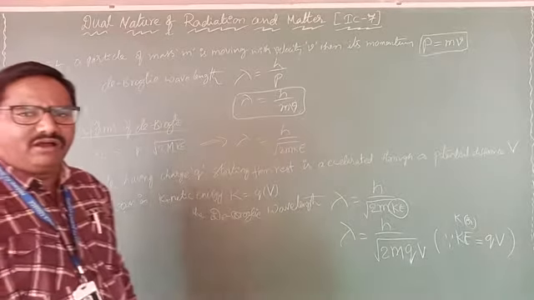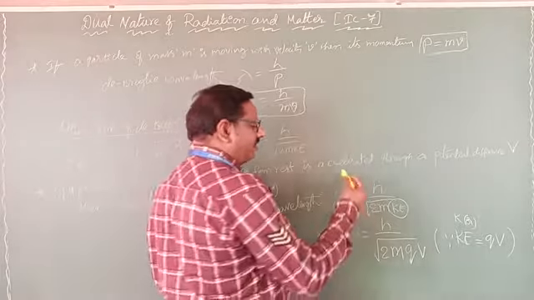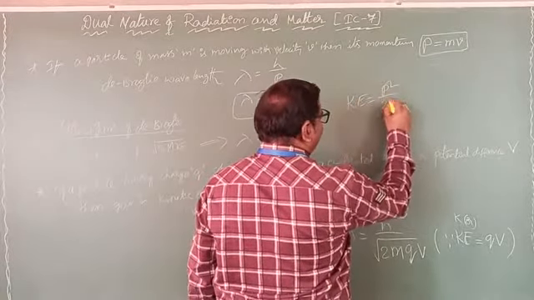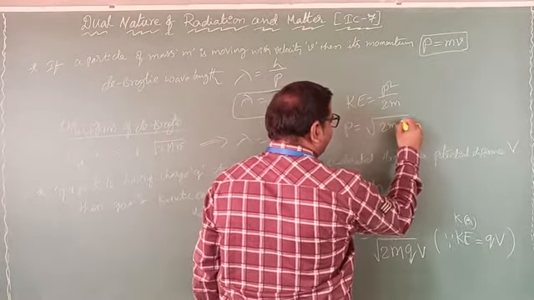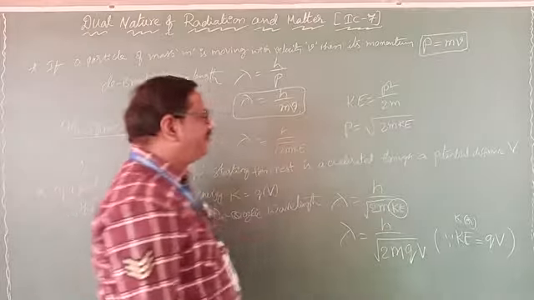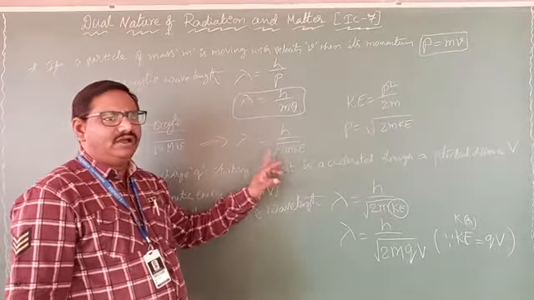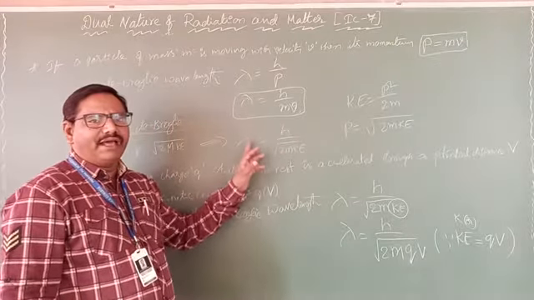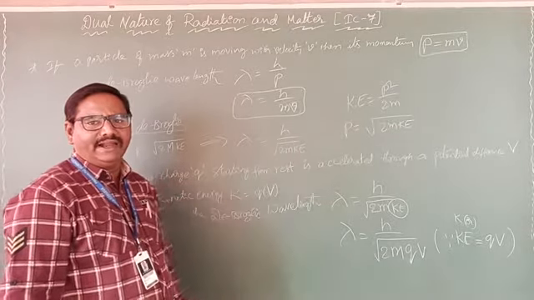Now, what is the relation between momentum and kinetic energy? We already know that kinetic energy K equal to p square by 2m. From that, p equal to under root 2m Ke. So instead of momentum p, you can write one more equation, under root 2m Ke. Clear? So lambda equal to h by under root 2m kinetic energy.